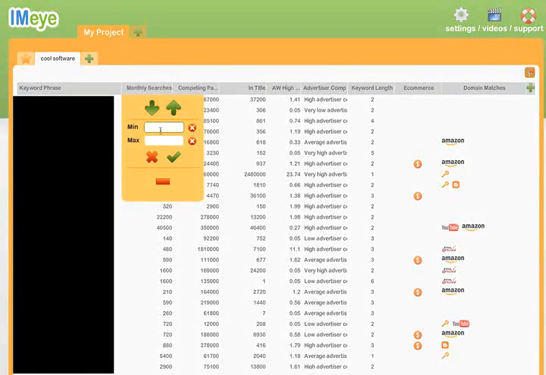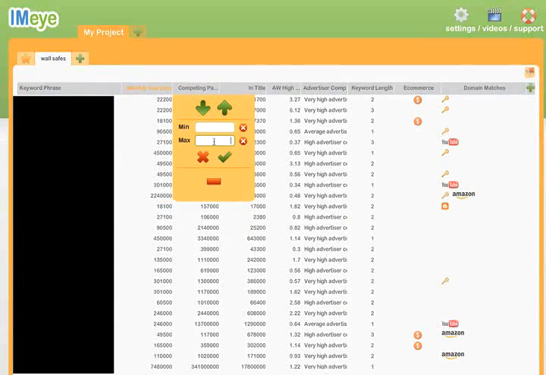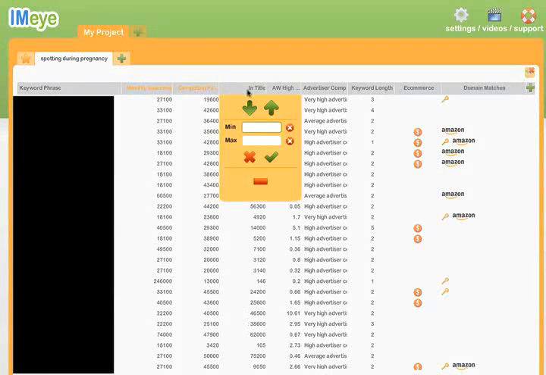Let's first say, look, we only want stuff that's going to get some decent amount of traffic. So let's look at a number like 500 searches per day. So let's say our minimum has to be 15,000 per month, which is about 500 per day, okay? Now again, we want to make sure that we can compete very quickly. So I'm going to say, look, we don't want to even look at a keyword where the phrase match competition is more than 50,000 max. So let's say that. And then to make it even easier, I only want about 25,000 max pages for in-title competition.